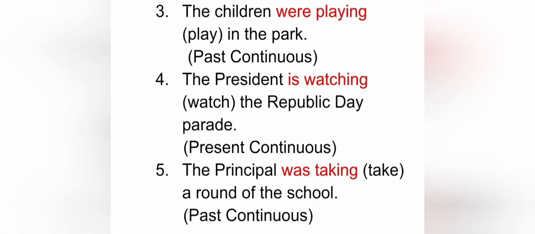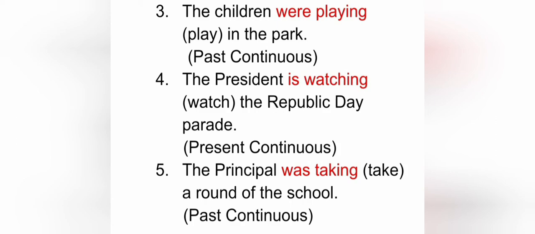Example number 3. The children dash in the park. The verb is play, and we have to convert this sentence into past continuous tense. So we use was or were plus ing form of verb with the subject. The subject is the children, that is plural, so we use were here and then the ing form of verb. So the answer is: the children were playing in the park.